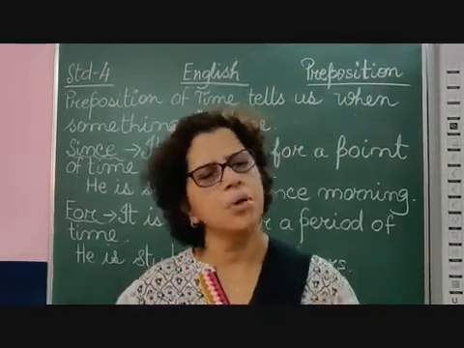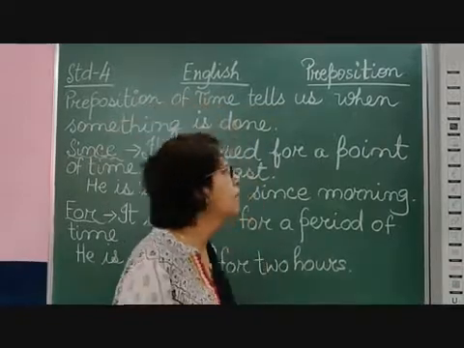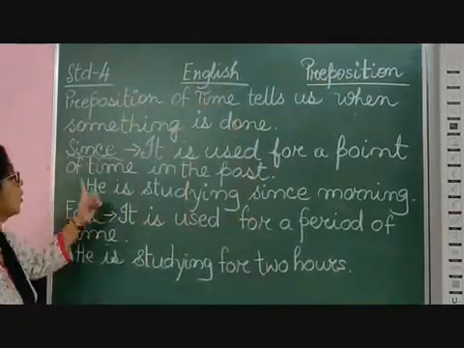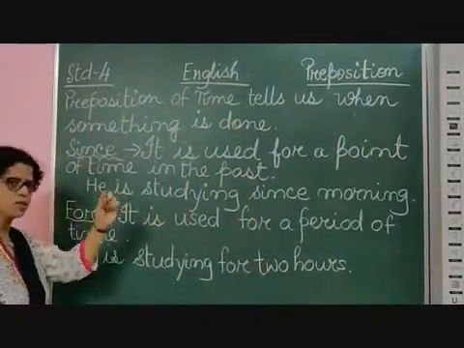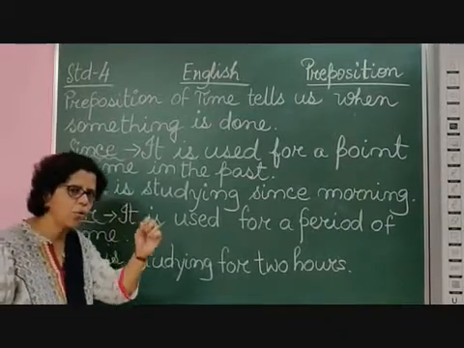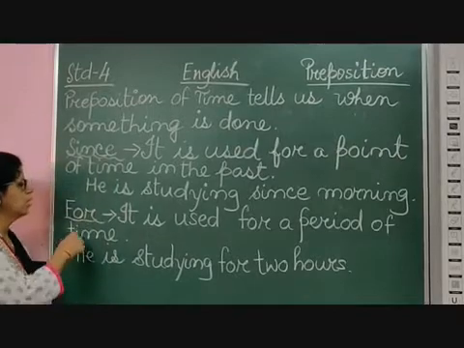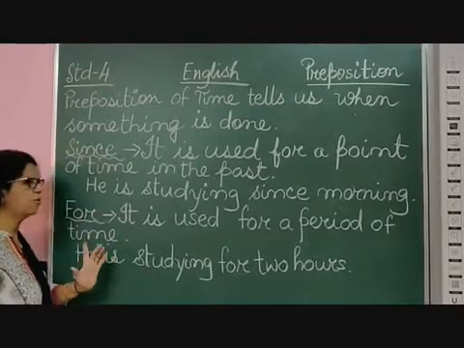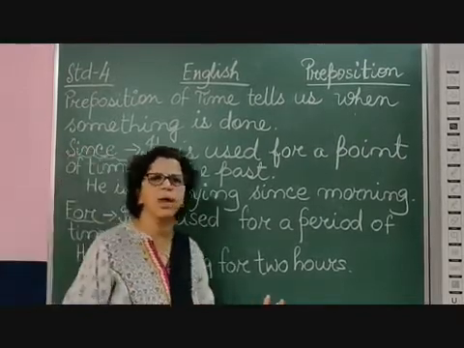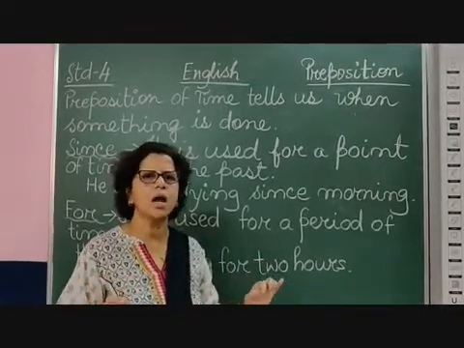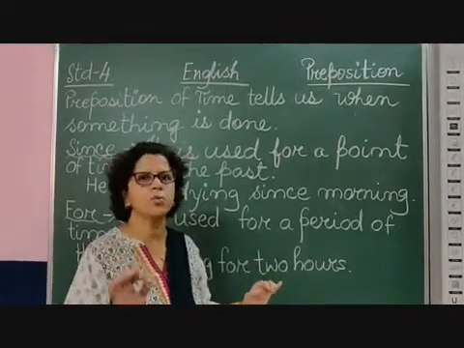So it is a period of time. I hope you have now understood that since is used for a particular point of time in the past, we know when it started, like since morning. For is used for a period of time, but we do not know when it started. The particular starting point we don't know.